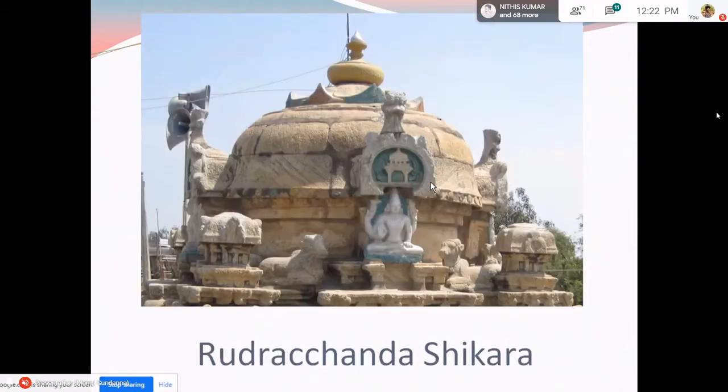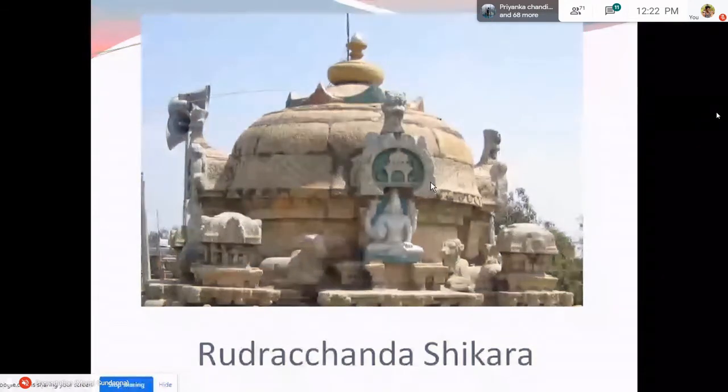Rudrachanda. Rudra, as we know, means Shiva. The major form of Shiva we pray to is in the form of Linga. So, what is the form of Linga? It is cylindrical. So the Shikara which is circular in plan is called a Rudrachanda Shikara. So these are the three varieties of Shikara.